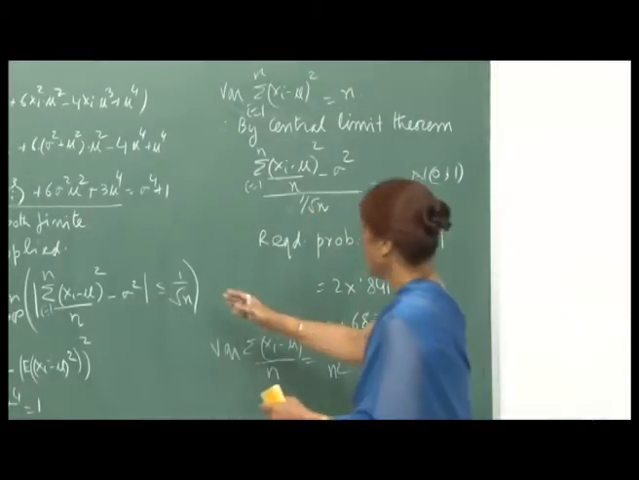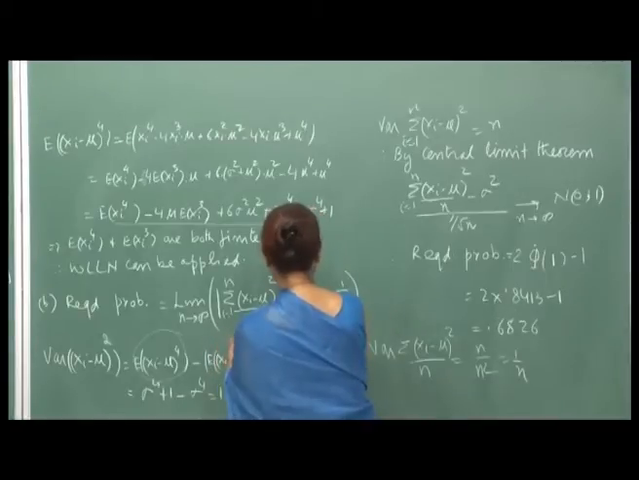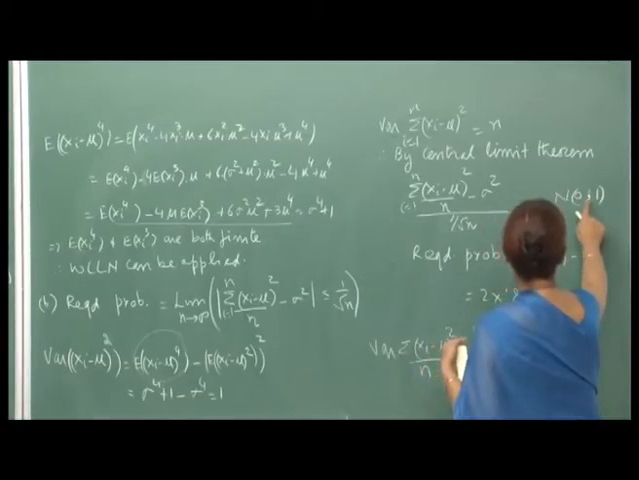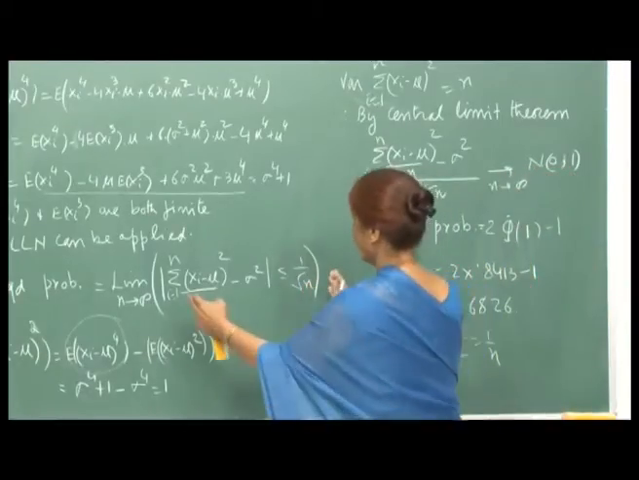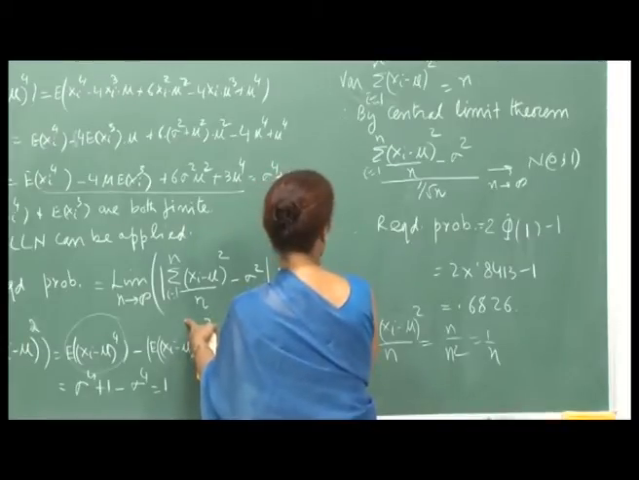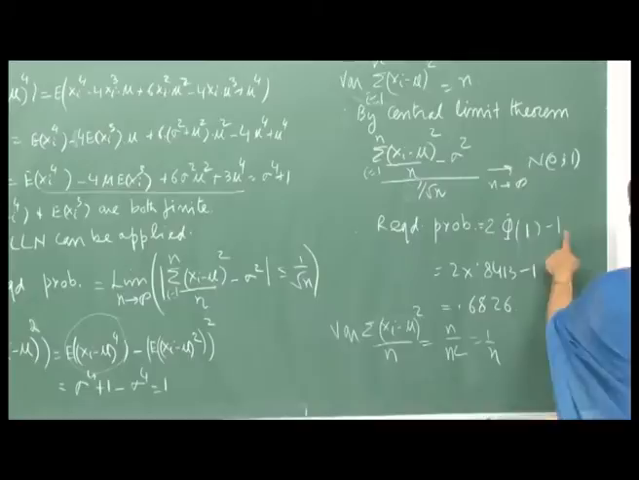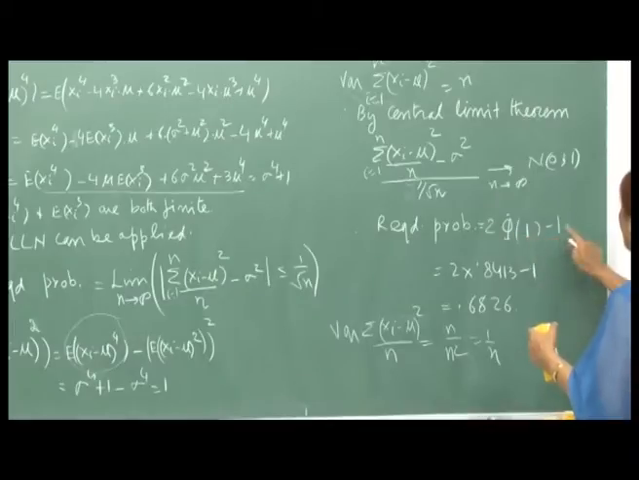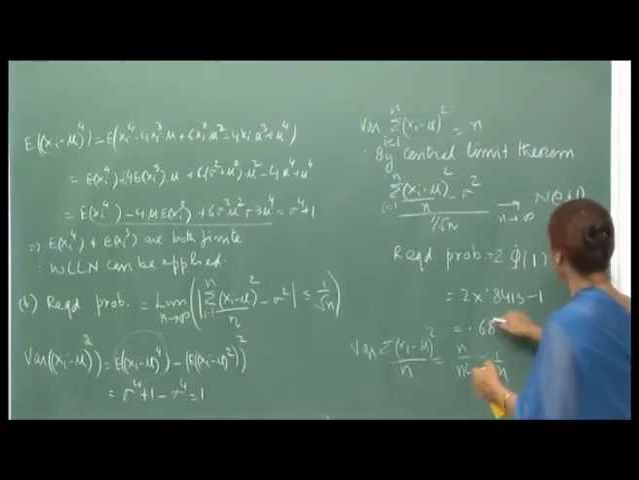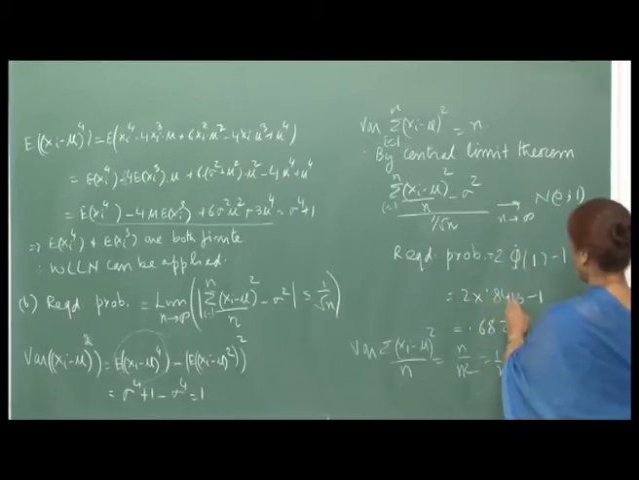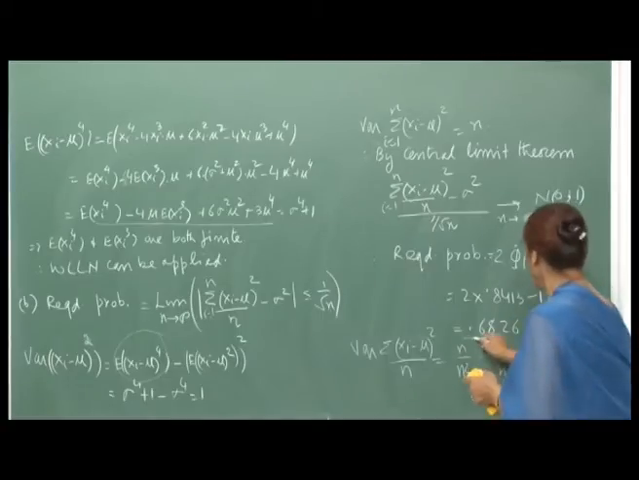1 by root n, and so if I bring 1 by root n here in the denominator, then this becomes 1. So, therefore, because this goes to standard normal as n goes to infinity, this required probability, see, absolute value of this less than or equal to, I have divided by 1 by root n, so this becomes less than or equal to 1. So, this is twice phi of 1 minus 1. We have already done this so many times with absolute values. So, this is 2 phi of 1 minus 1, and again from the standard normal tables, phi of 1 is 0.8413. So, therefore, 2 into 0.8413 minus 1, and that comes out to be this number.